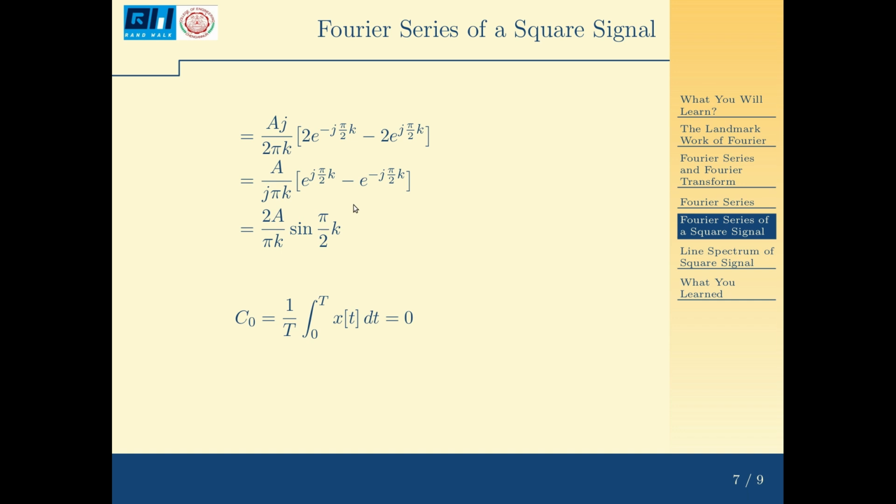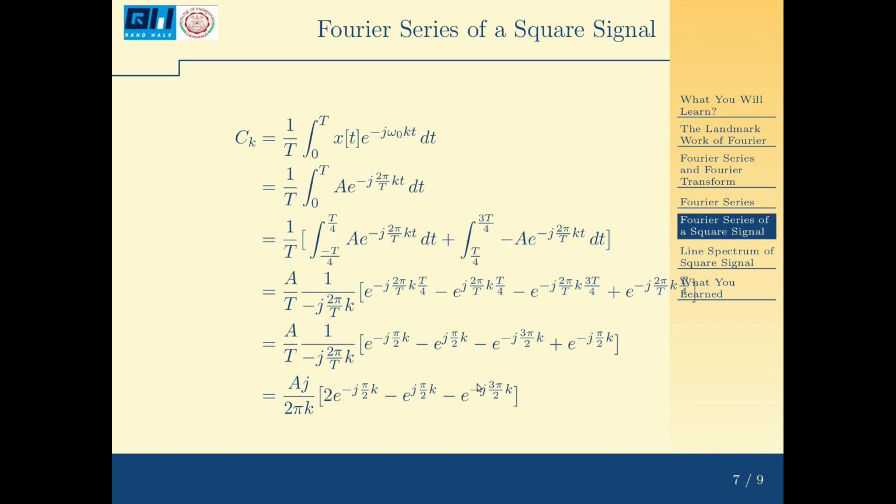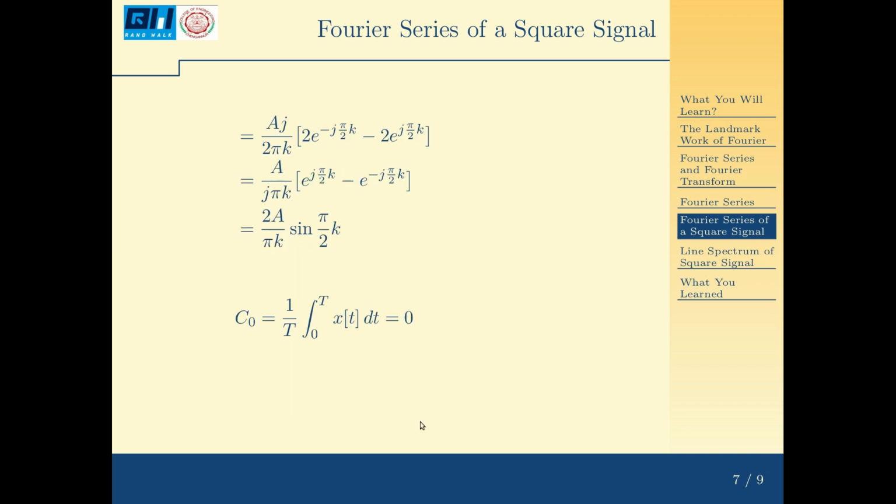So that it becomes, again this e raised to minus j 3 pi by 2 becomes e raised to plus j pi by 2. E raised to minus j pi by 2 is nothing but e raised to plus j pi by 2. So it becomes 2 e raised to minus j pi k by 2 minus 2 e raised to j pi k by 2. So this 2 is cancelled, it becomes A by j pi k into e raised to j pi k by 2 minus e raised to minus j pi k by 2.